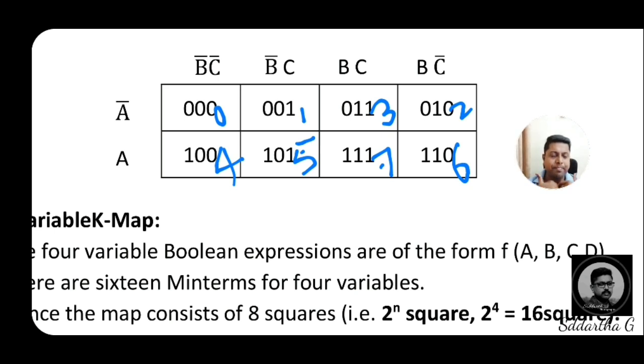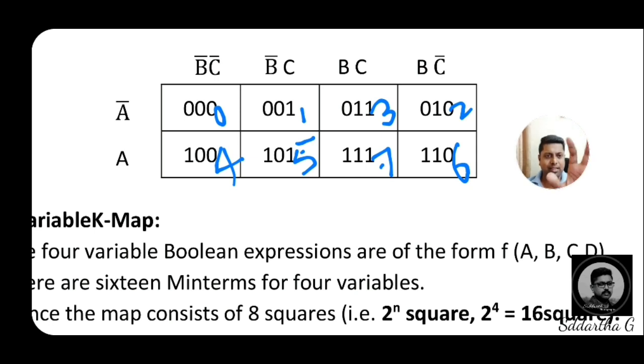If we double this 3-digit, then we will get the 4-digit variable K-map representation. Here 8 boxes we will get, but in the 4 variable K-map we will get double than 8, means that is 16 boxes. Everything, the format is same. I am not showing again for the 4-digit how that 1 will come, how the 15 will come, because I am showing here for the 3-digit. That is very simple. Just follow the same rule for the 4 variable K-map also.